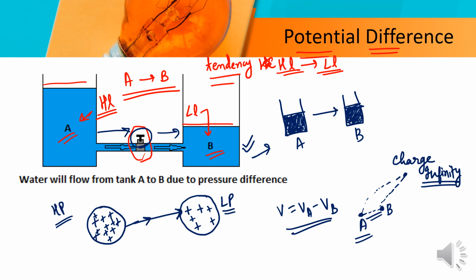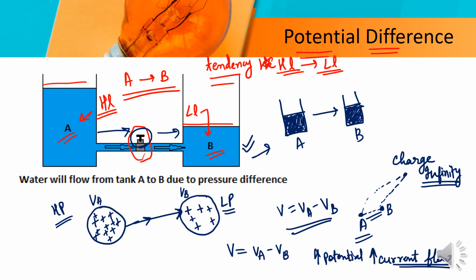So this is body A, VA, and this is body VB. The potential difference will be VA minus VB. The higher the potential, the more current flow there will be.